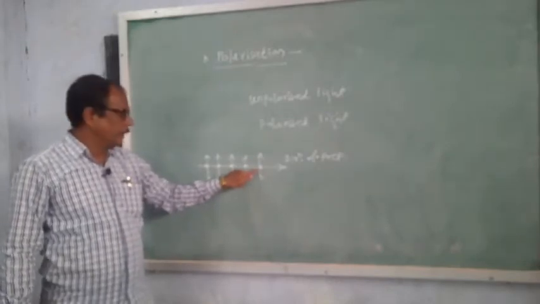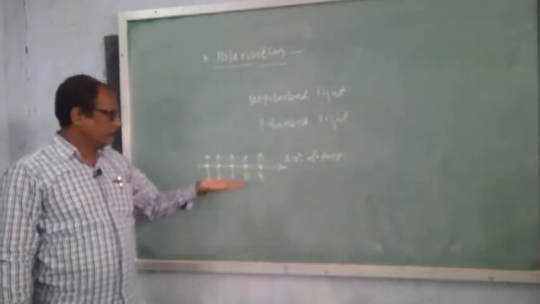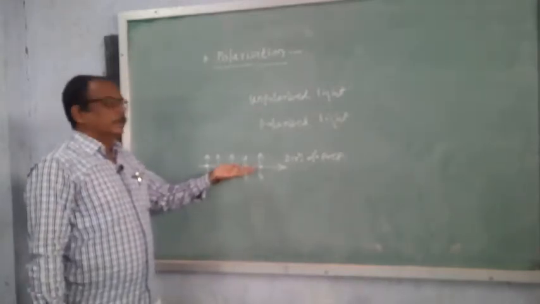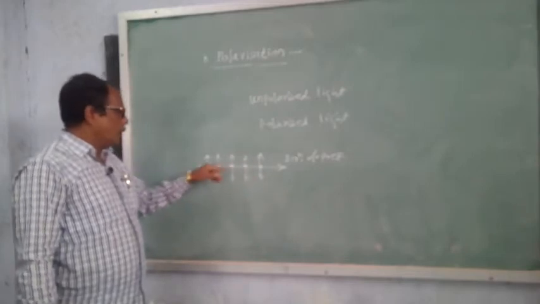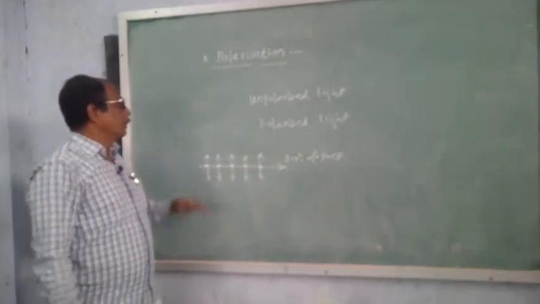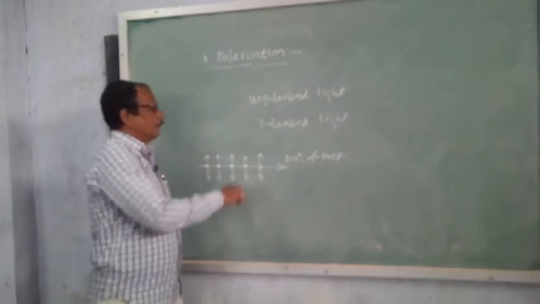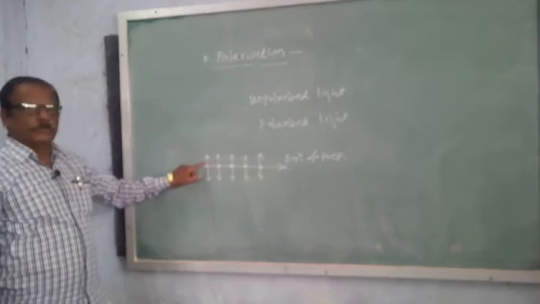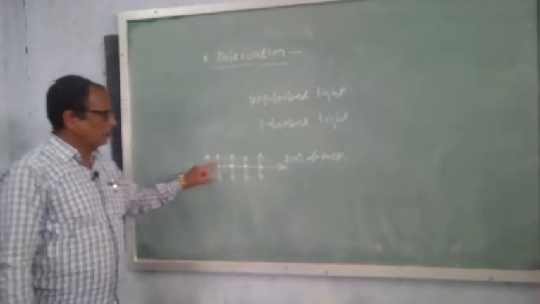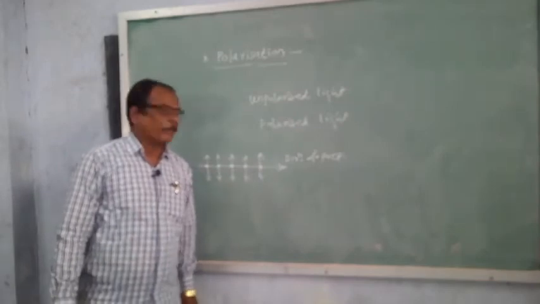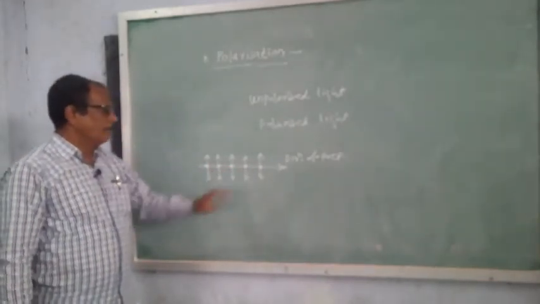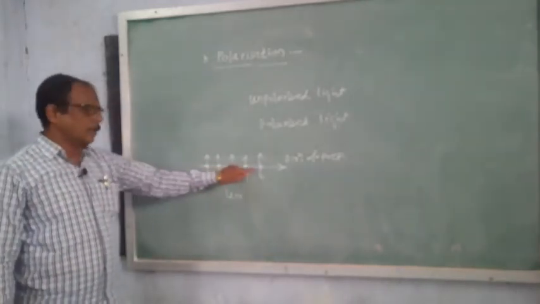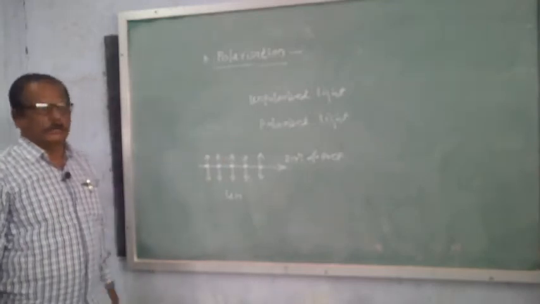Dots represent the direction of vibrations which is perpendicular to the plane of the paper, and vertical arrows represent the direction which is perpendicular to this and parallel to the plane of the paper. Comparing these two directions which are mutually perpendicular, also perpendicular to the direction of propagation. So this is the symbol of unpolarized light, in which dots are also and vertical arrows are also present.